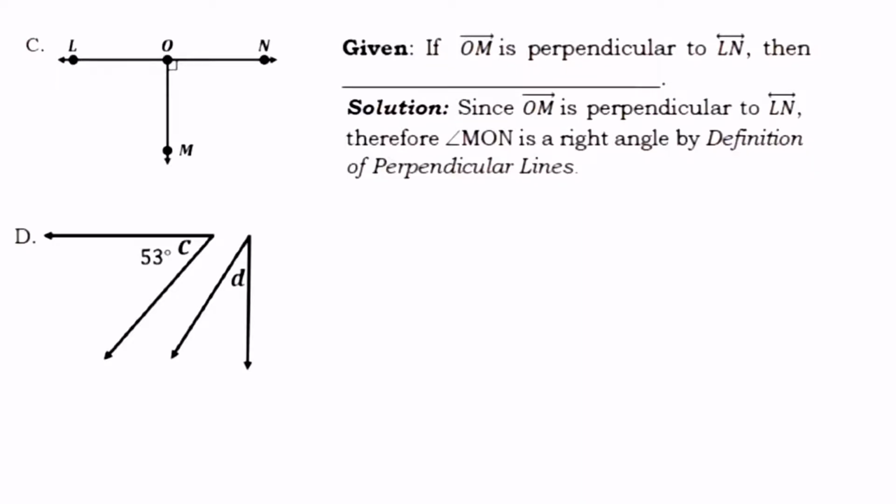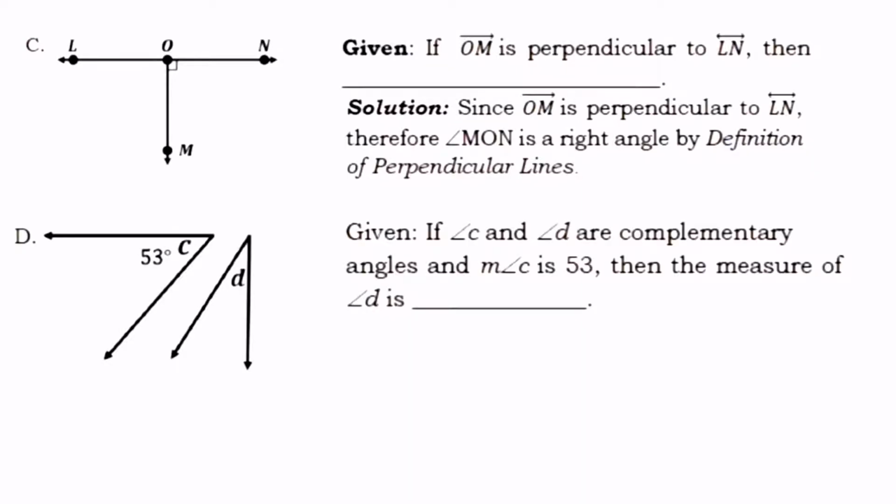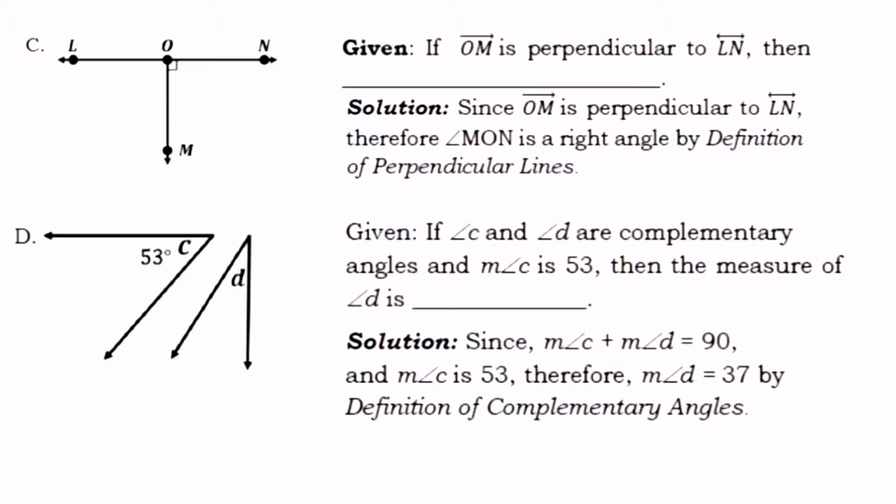Another example, we have here angle C and angle D are complementary angles, and measurement of angle C is 53 degrees. Then the measure of angle D is, since complementary angles measure 90 degrees, then we can say that measurement of angle D is equal to 37 degrees. How? Because 90 minus 53 is equal to 37.